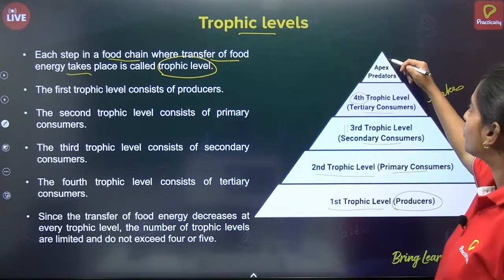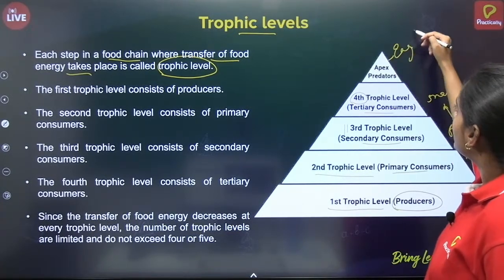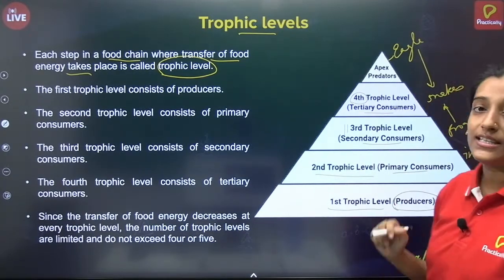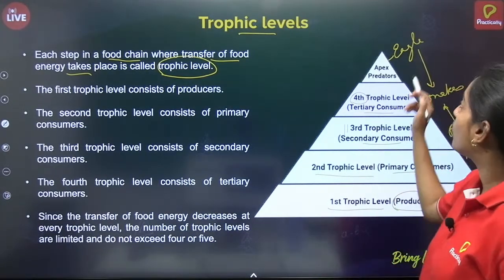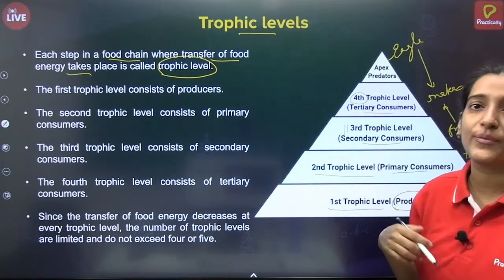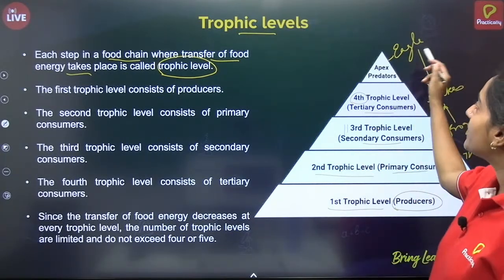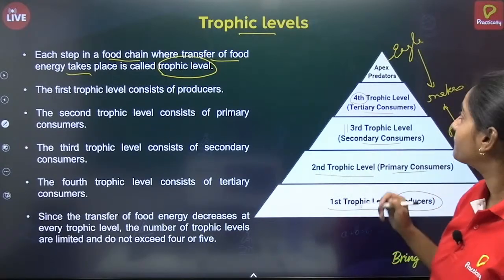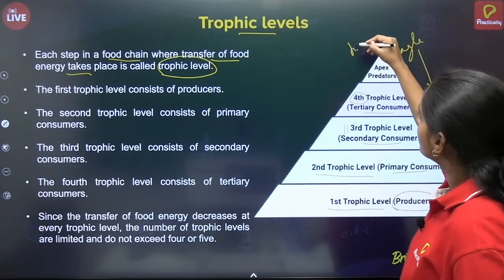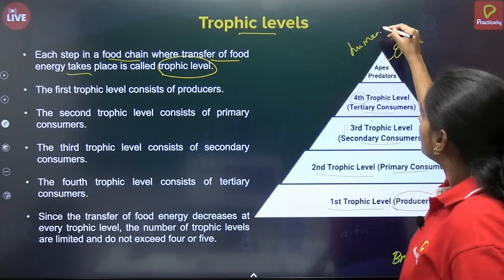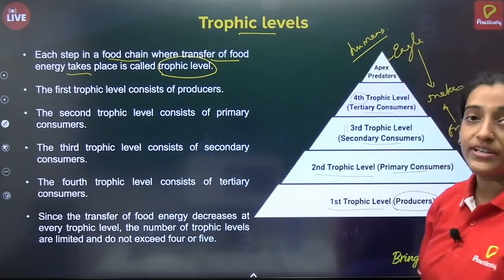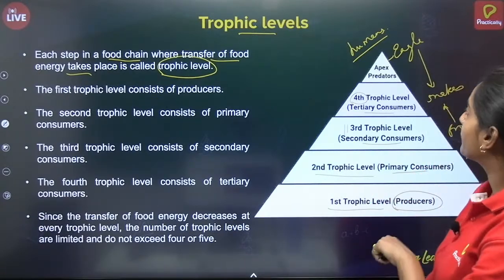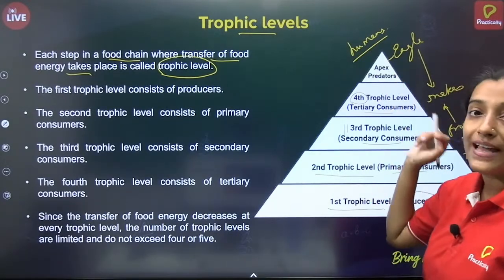But as I told you earlier, eagle can consume the snake as well. So eagle is nothing but the apex consumer because beyond eagle cannot be eaten by other animals. So eagle is the ultimate. Even in case of animals, we can say humans are apex predators because we have means to escape from other animals. Okay, so we are nothing but apex predator.